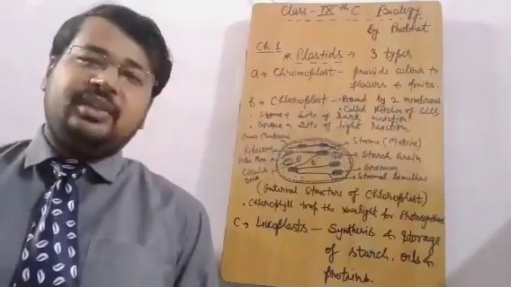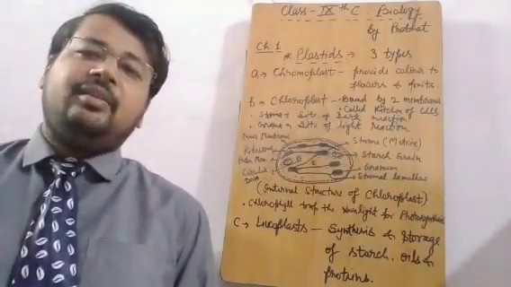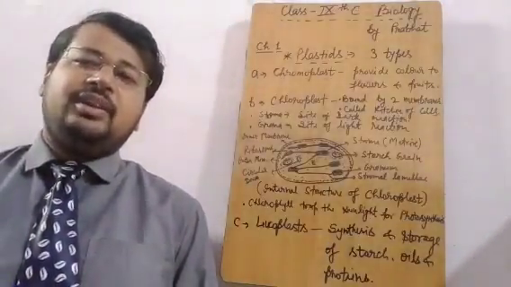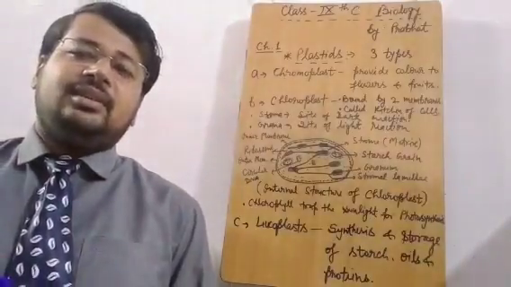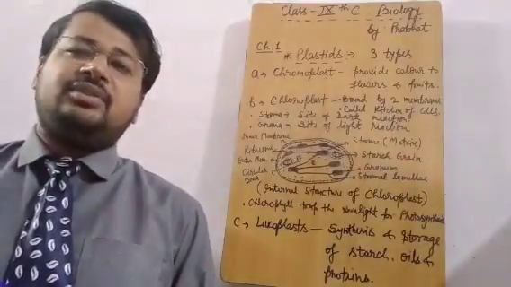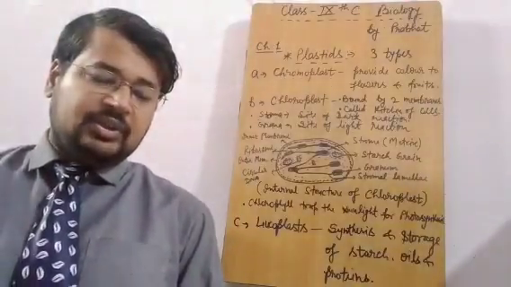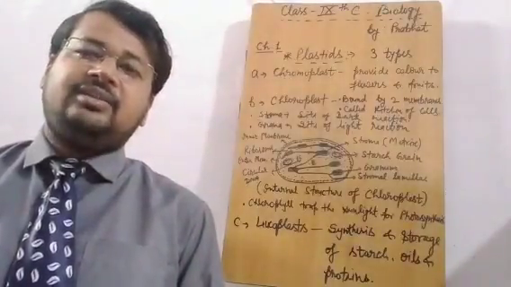If ribosomes and RNA are present, then there will be protein synthesis, because we know that for protein synthesis ribosomes and RNA are needed. So they have the power to divide. That is called self-replication.